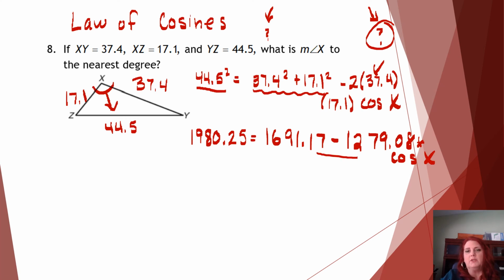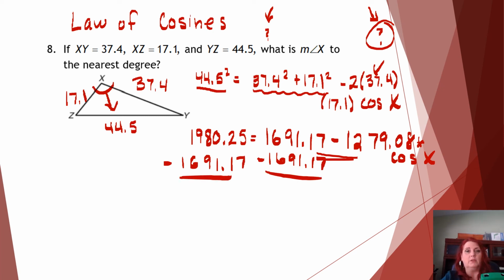Now I can't combine these two because they're not like terms, so I'm going to subtract the 1691.17 from both sides of the equation. I'm going to grab my calculator and do that. 1980.25 minus 1691.17, and I get 289.08.